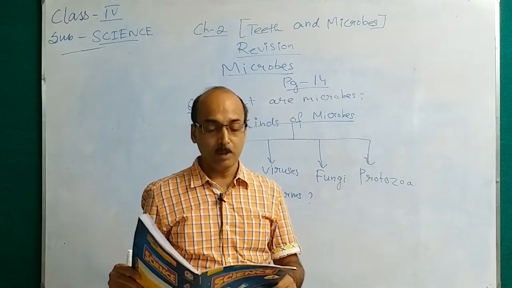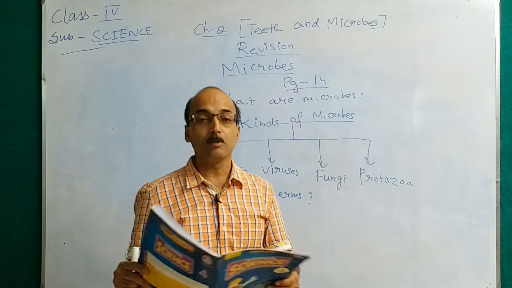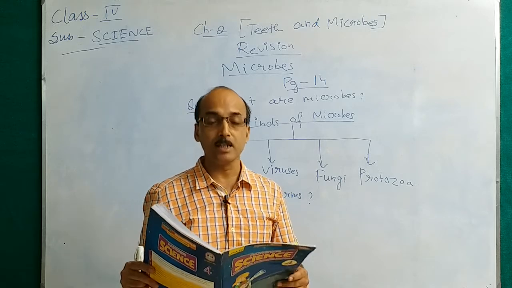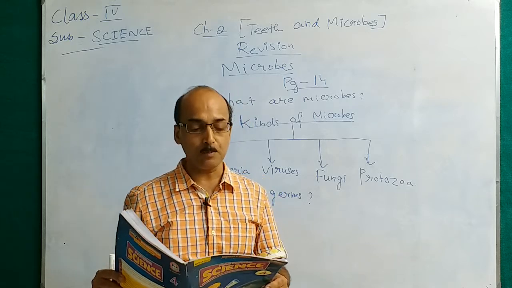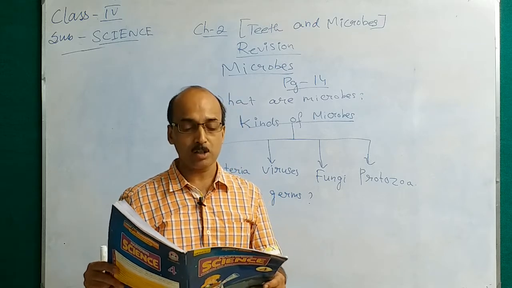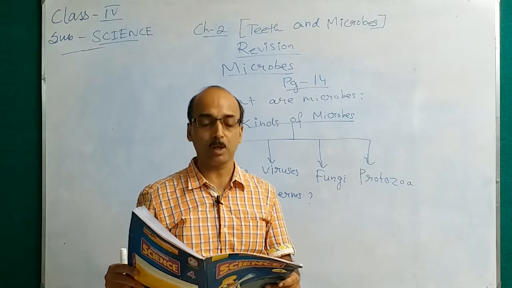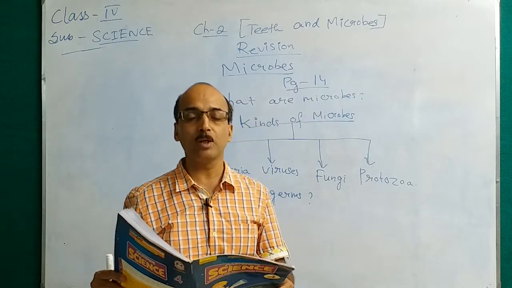See here, we will see the table on page number 14. The important microbes and the diseases caused by them. Diseases caused by bacteria are typhoid, diphtheria, pneumonia and tuberculosis, better known as TB.